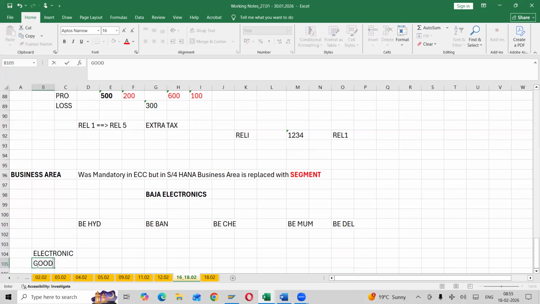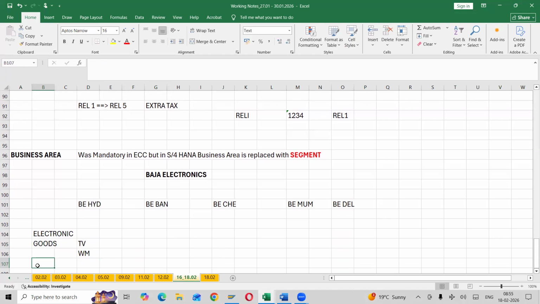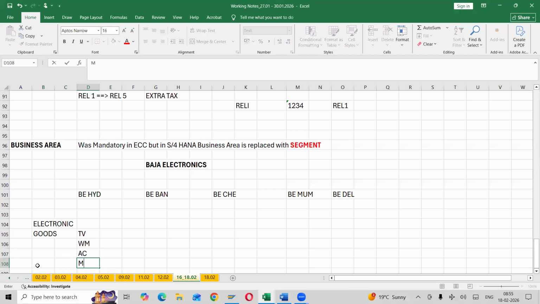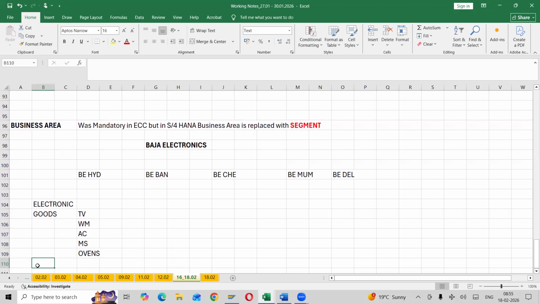For example, what are the things they will have? For example, televisions, washing machines, ACs, music systems, ovens, and mobiles. Yes, you can take mobiles also.